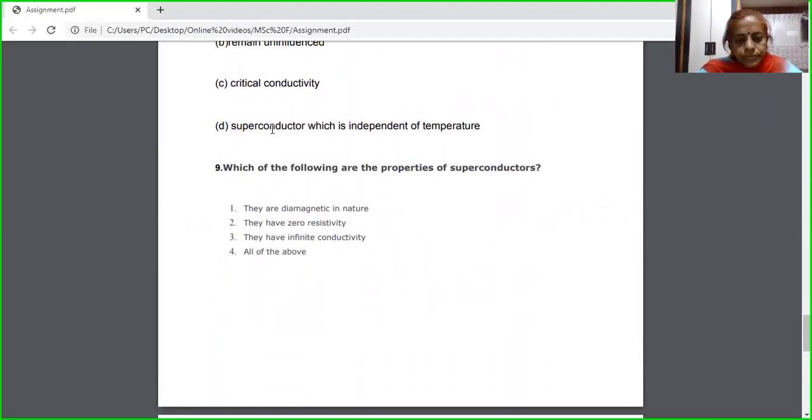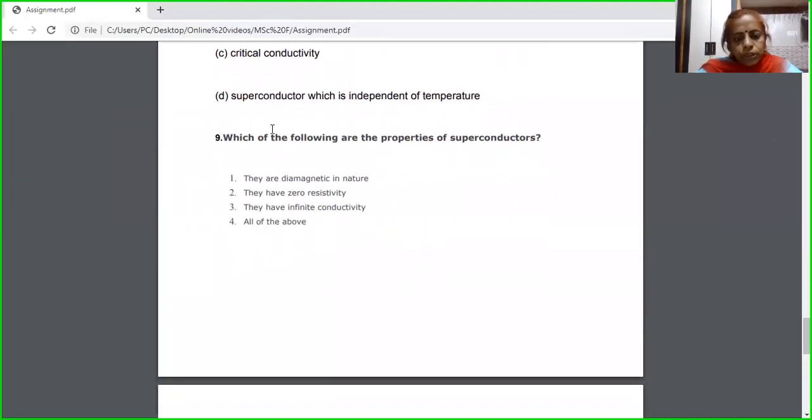The 9th question is: you have to find out the properties of a superconductor. I am giving you properties. Which among these is the property of a superconductor? First is, they are diamagnetic in nature; they have 0 resistivity; they have infinite conductivity; or the 4th option is all of these.